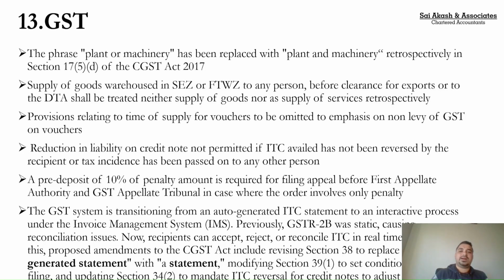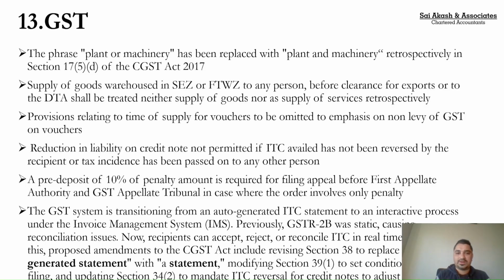So what happens is I do a sale, the recipient claims input tax credit. Now when I generate a credit note, my liability for this current month will get reduced, and it is the responsibility of the recipient to reduce his ITC to that extent. So to enforce this even more effectively, the government has come up with this wherein if I'm raising a credit note, it is my responsibility to ensure that the other person is also reversing his ITC.